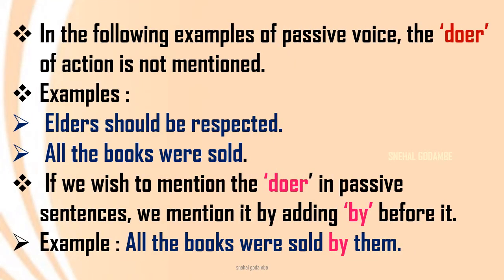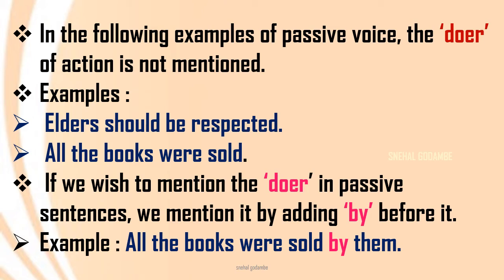Following examples of passive voice, see, the doer of action is not mentioned. So this is some more type of passive voice. You can see in some passive voice sentences the doer is not mentioned. The one who is performing the action is absent over there. For example, elders should be respected. Now see here, it is not mentioned who should respect the elders. So elders should be respected by everyone or elders should be respected by younger ones. So that is not mentioned. So these are some examples of passive voice where the doer of action is not mentioned.